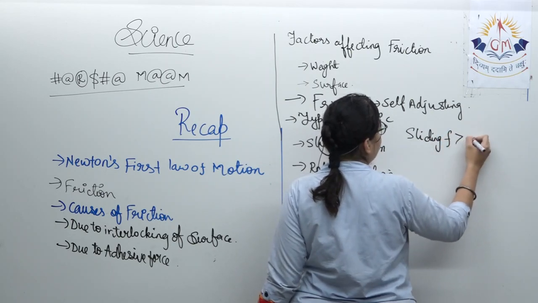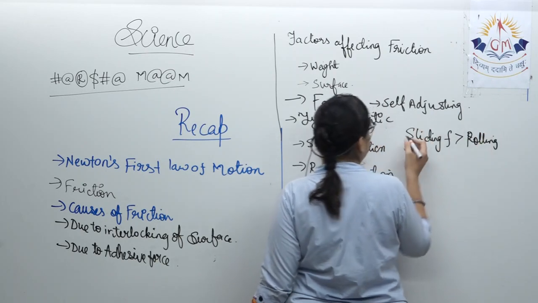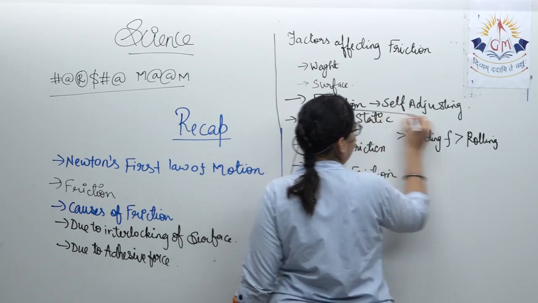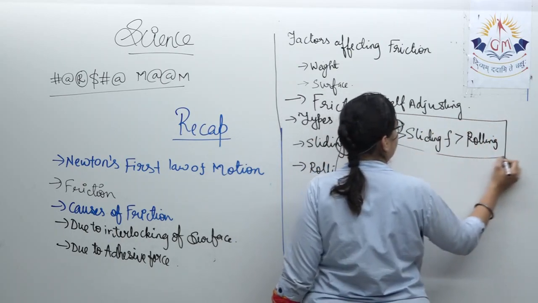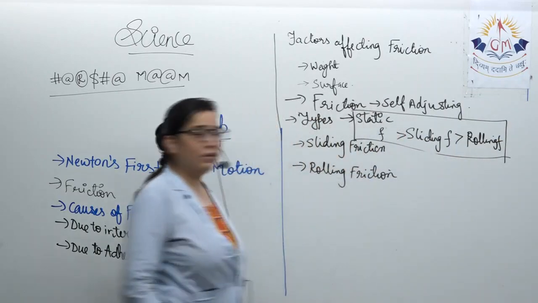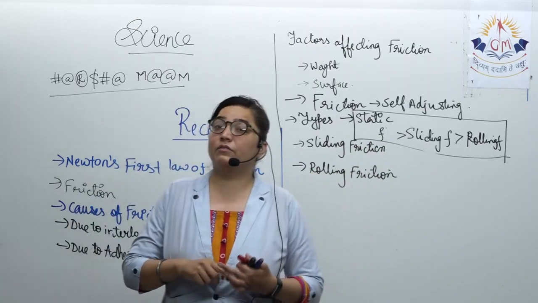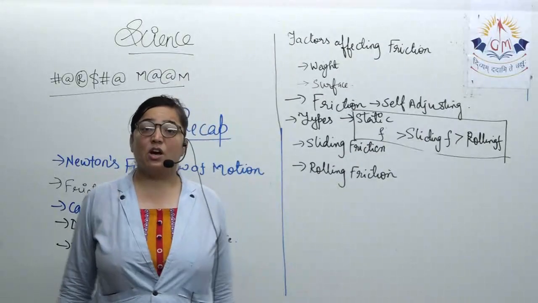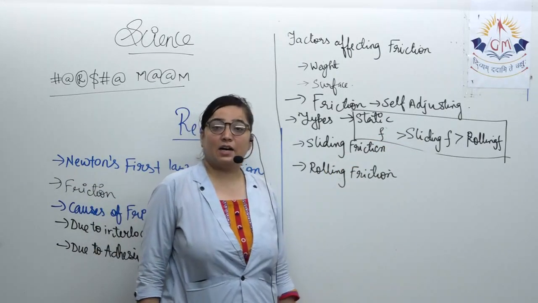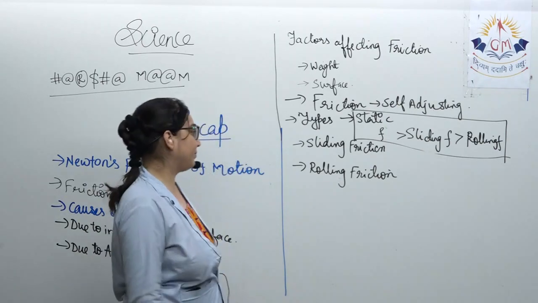is more than rolling friction, and more than all of these is static friction. This one. Okay, this is especially important to remember, and many hard application based questions can come from this. Static friction is maximum, sliding is a bit less than it, and rolling is yet lesser.